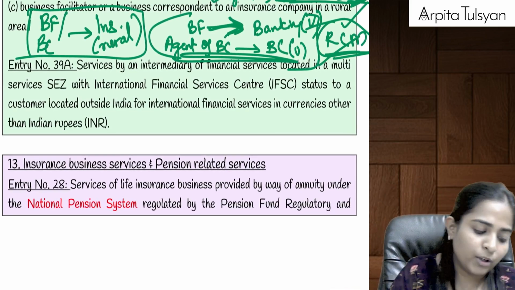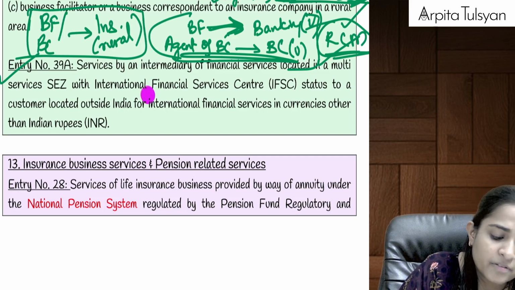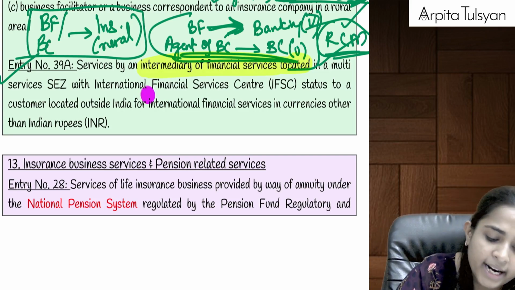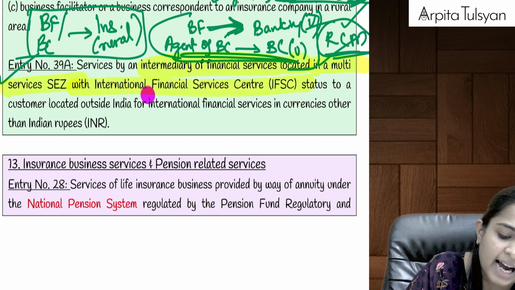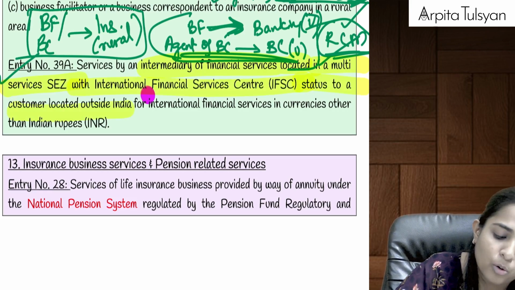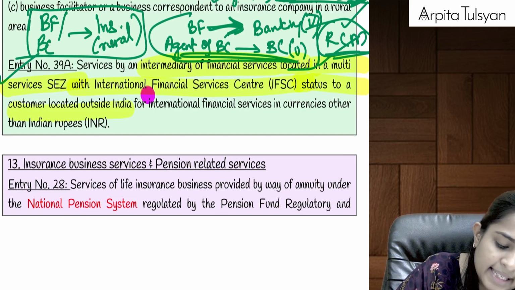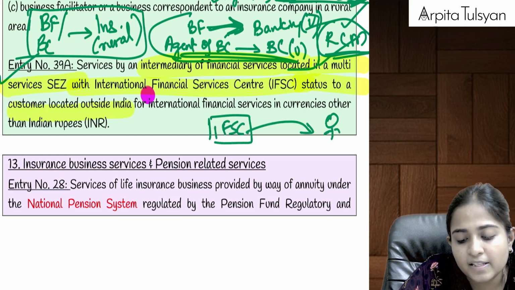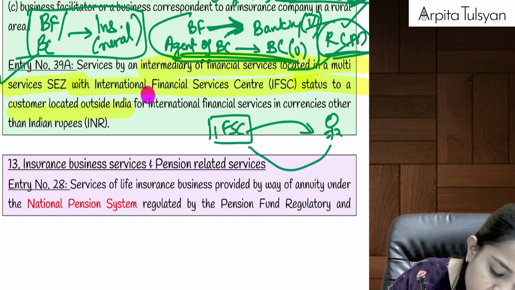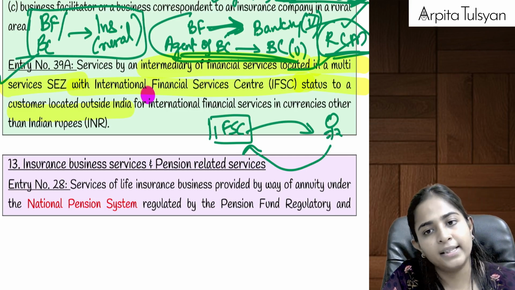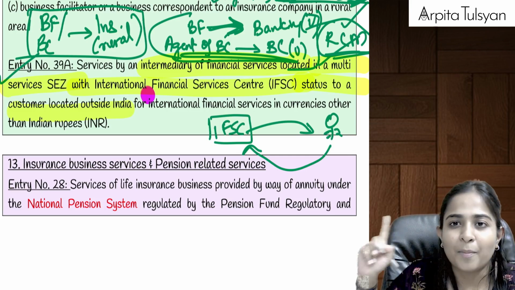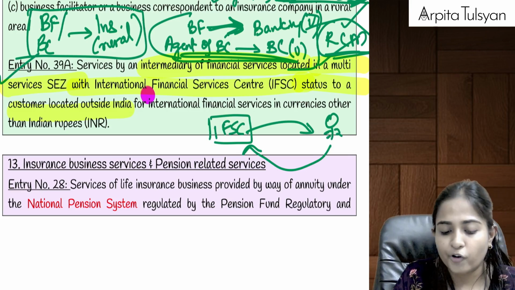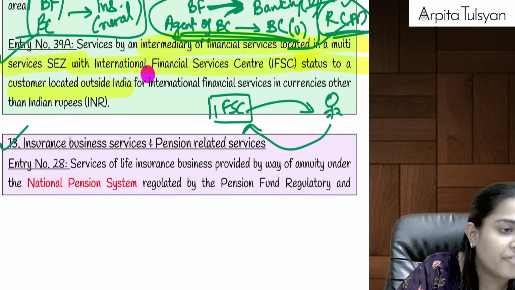Then after that, going to the next one, entry number 39A, services by an intermediary of financial services located in a multi-services SEZ with IFSC status to a customer located outside India. Let's say there is someone who is situated in IFSC and that person is providing services to a customer who is located outside India. Can we say we are going to take charges from that person for providing the services? We cannot collect GST from outside India. You can export your services, but you cannot export GST. So this will be totally exempted from GST. Right? Then after that, going to the next one.